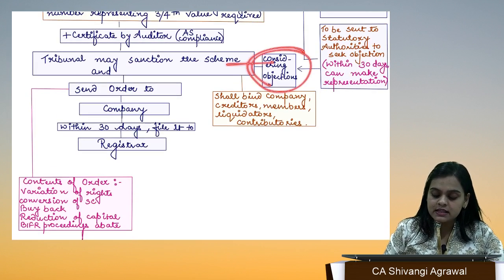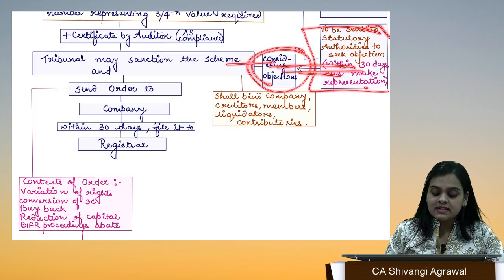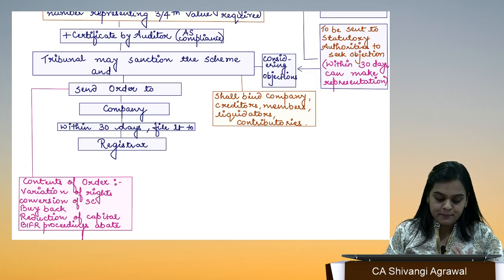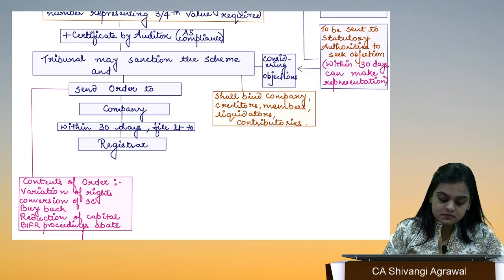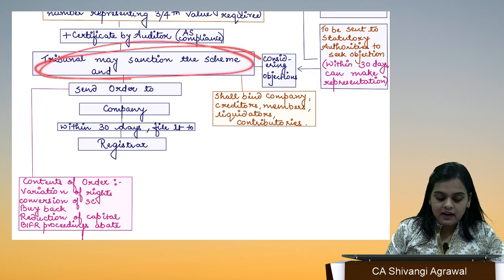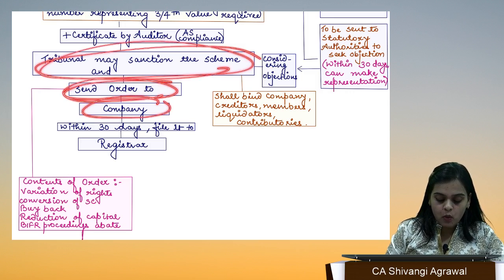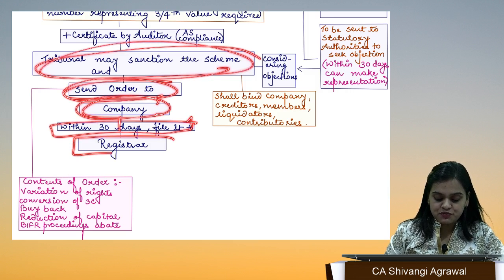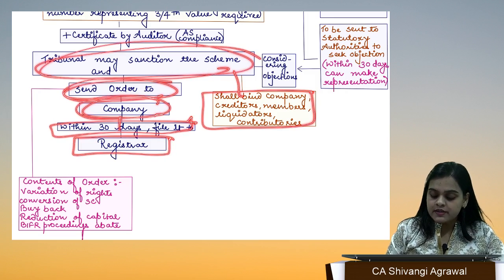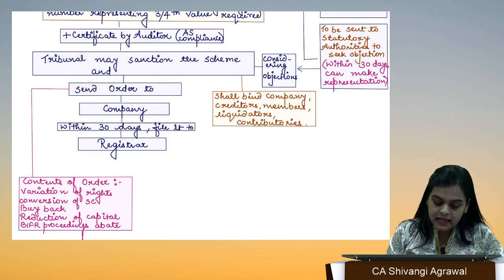Of course, while sanctioning the scheme, it is also going to consider the objections raised by the statutory authorities. After sanctioning, it is going to send the order of sanction to the company. Within 30 days, the company has to file the same with the registrar, and this sanction order is going to bind the company, creditors, members, liquidators, contributories, everyone.